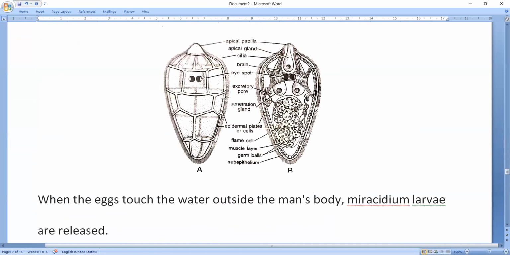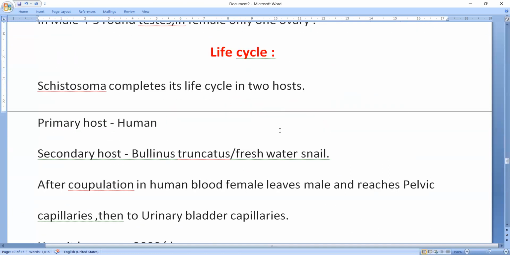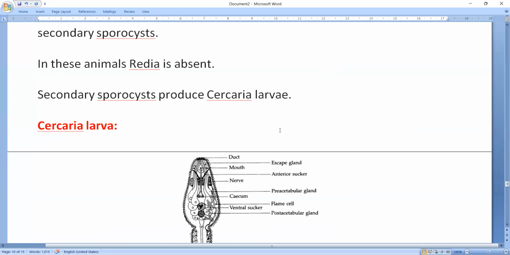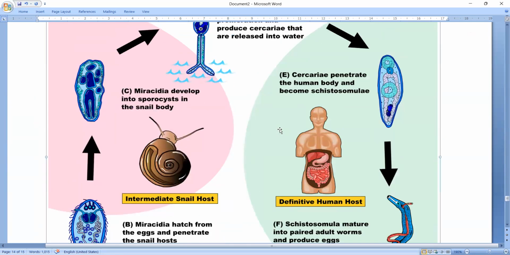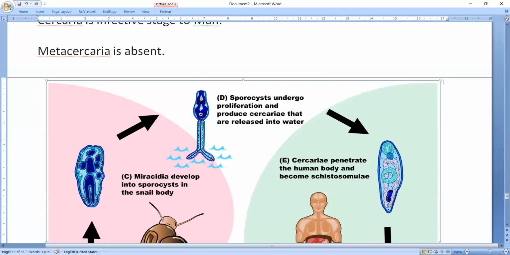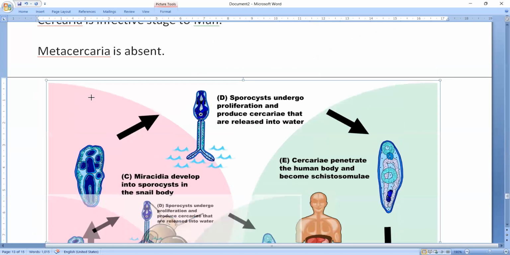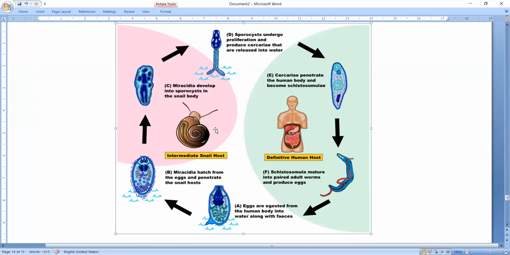Okay, and here is the life cycle. You can see the diagram. So this is the life cycle. This is the life cycle in man. This is the life cycle in the second host, Bulinus truncatus.